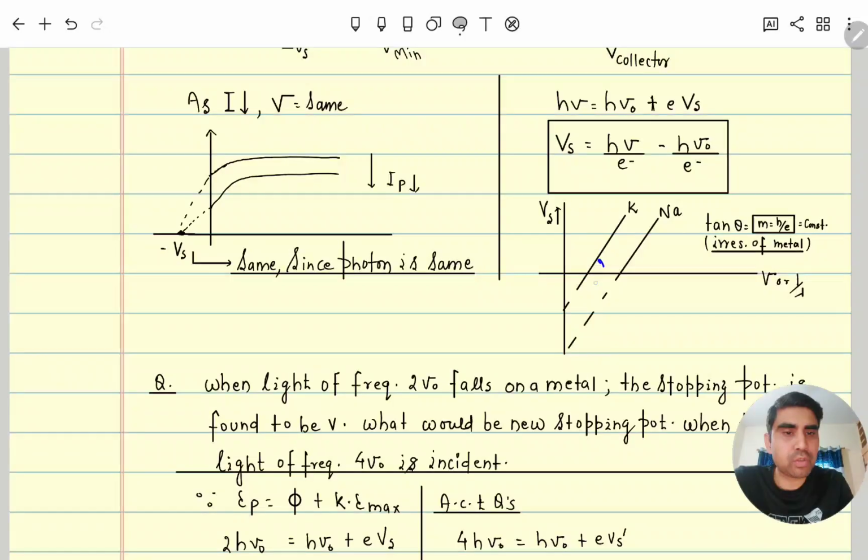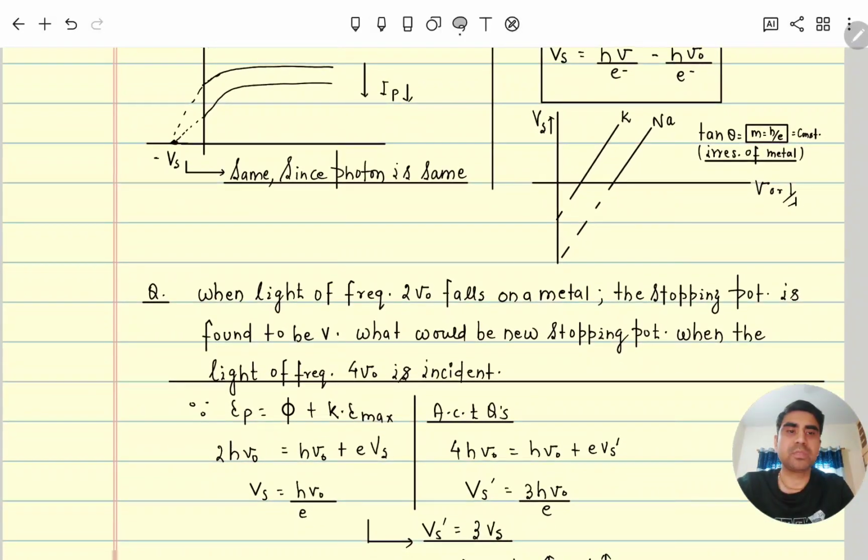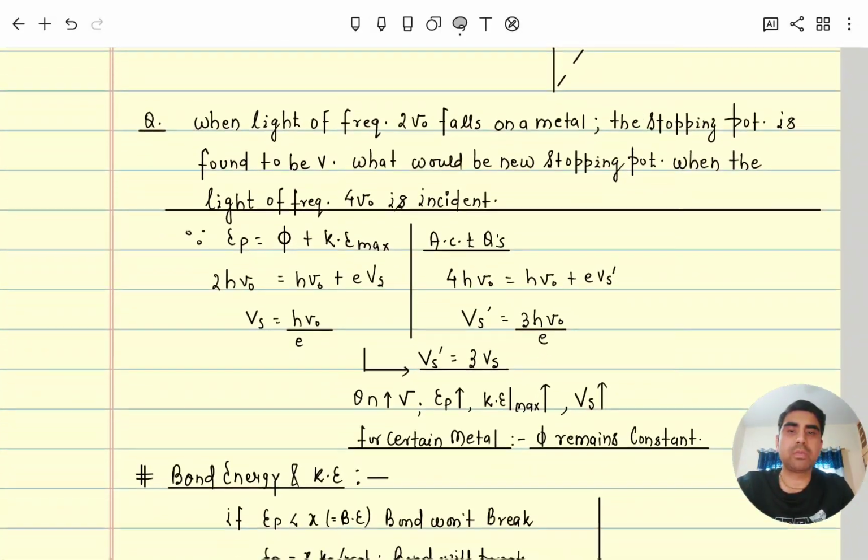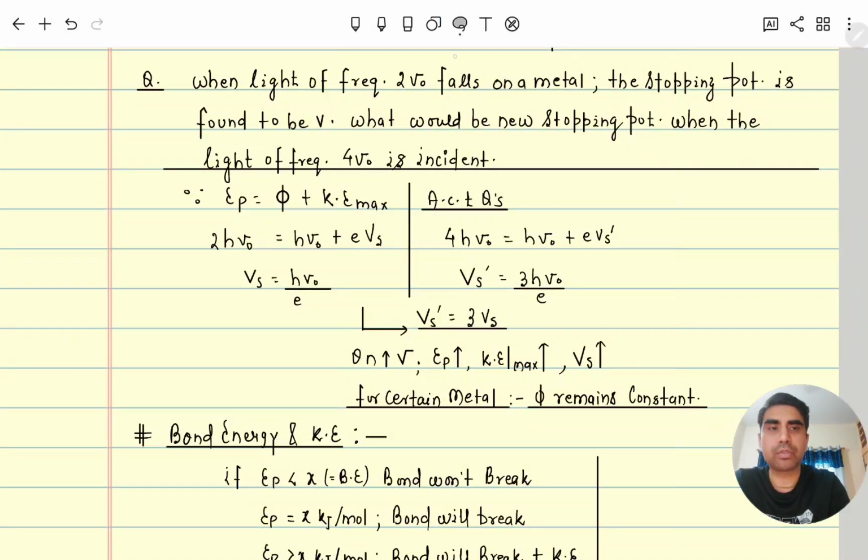So for each metal the slope is constant, irrespective of any metal, tan θ is constant. And this is the y = mx + c graph. Clear? Now moving further, we will discuss one question. Let's suppose the question says that when light of frequency 2ν₀ falls on the metal, the stopping potential is found to be V. What would be the new stopping potential if the frequency of light is 4ν₀?